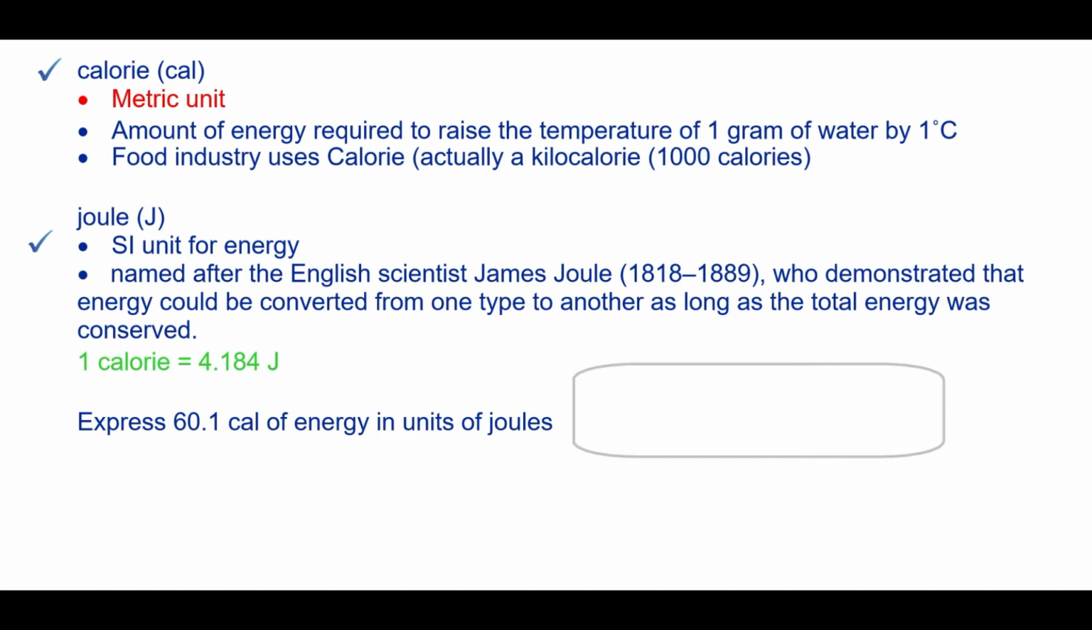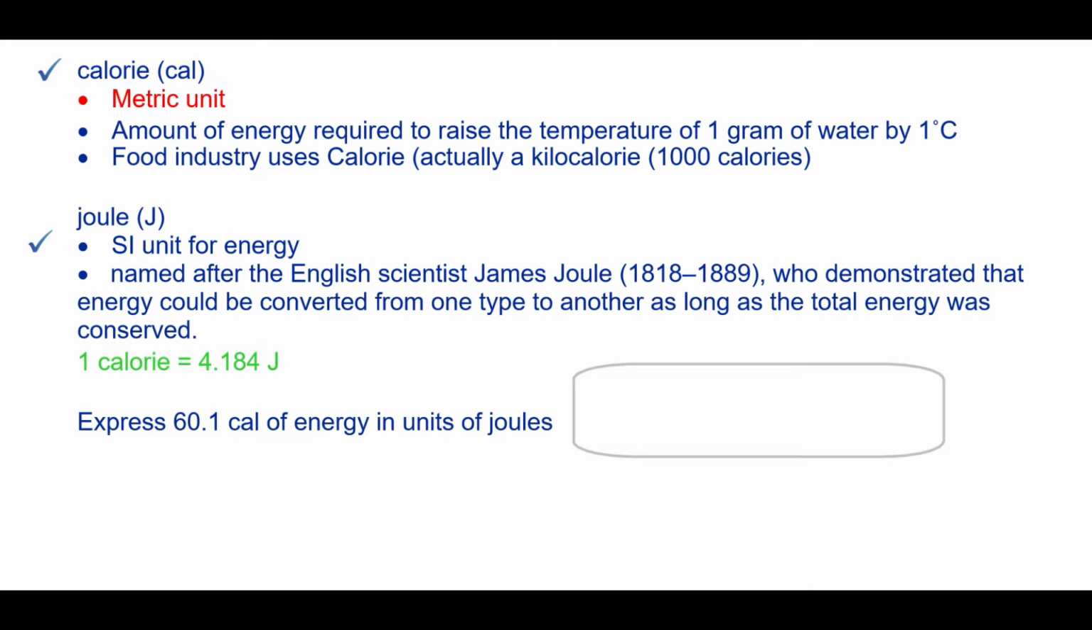Another unit we use more often in chemistry is the joule, and that's the SI unit. So we have calorie is the metric and joule is the SI unit for energy. It's named after James Joule, who demonstrated that energy can be converted from one type to another, and the total energy was conserved, or nothing was lost. Our conversion factor, or our equality, is 1 calorie equals 4.184 joules.